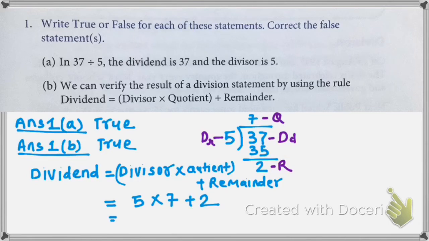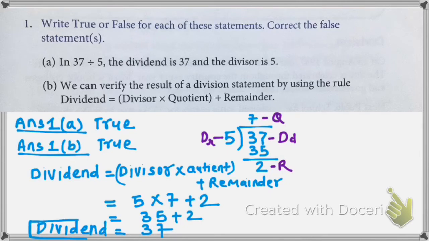So 5 into 7 will give you 35, plus 2 is equal to 37, which is the dividend. So students, this is true.